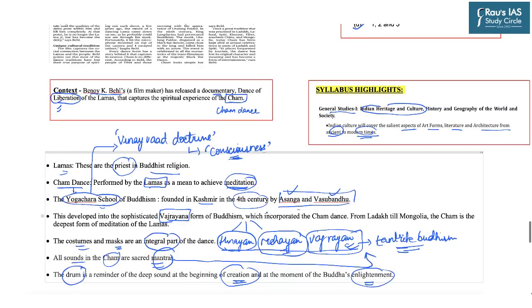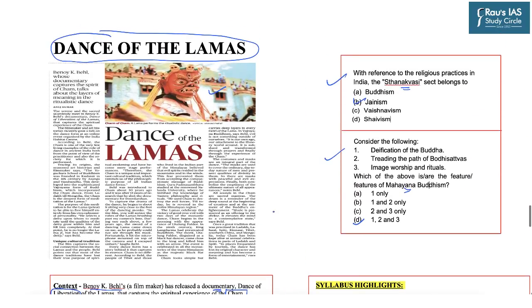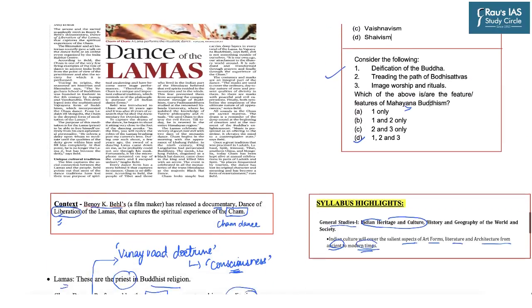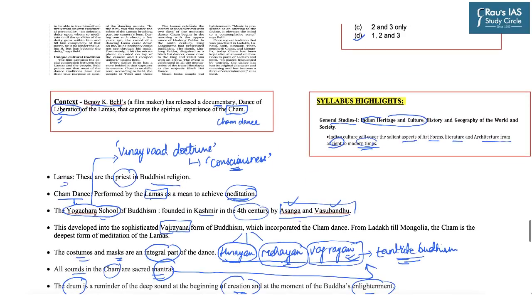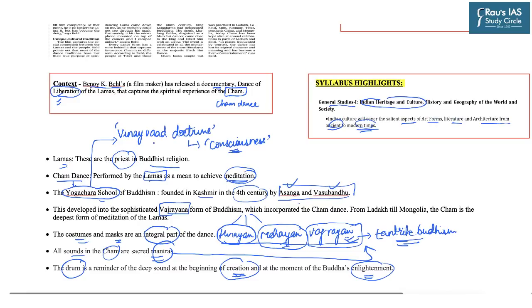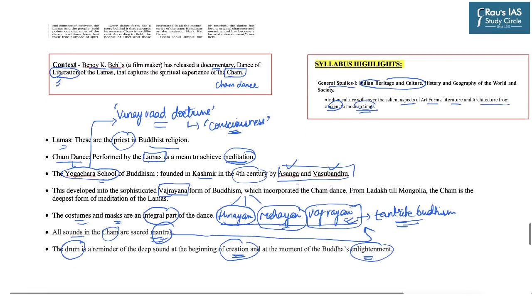So summing up this small topic, the charm dance is performed by the lamas who are priests in the Buddhist religion, and it belongs to the Yogacara school, which is also called the Vijnanavada school, and it is based on consciousness and meditation. The costumes and the masks are an integral part. The dance has two important characteristics. One is the sacred mantras and the other is the drum, which signifies the creation and the enlightenment moment of Lord Buddha.